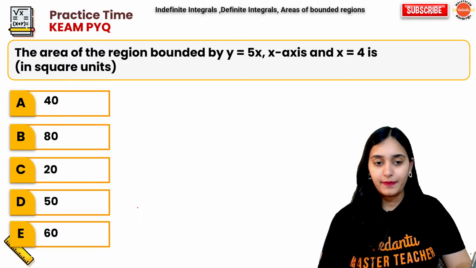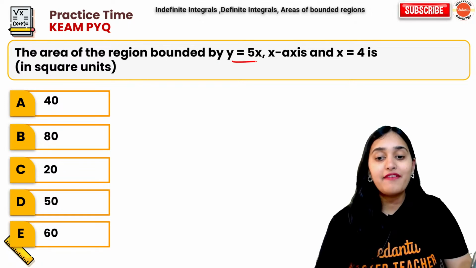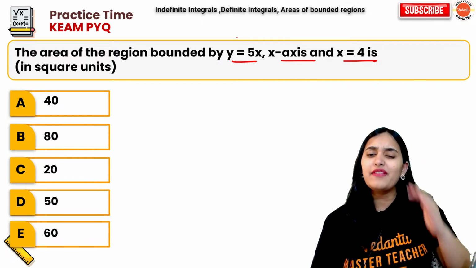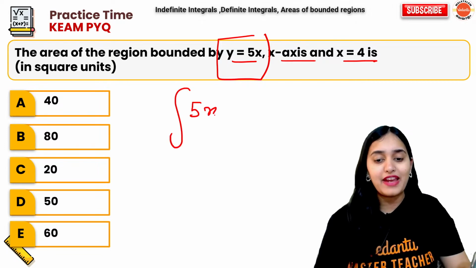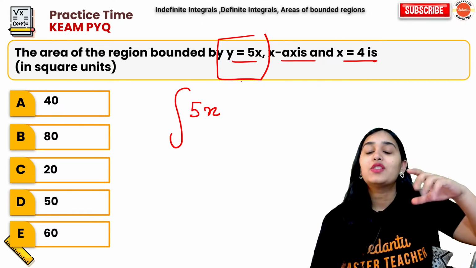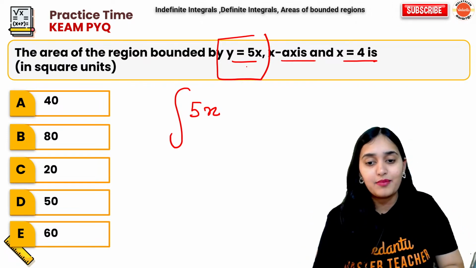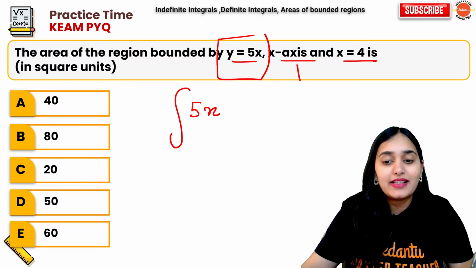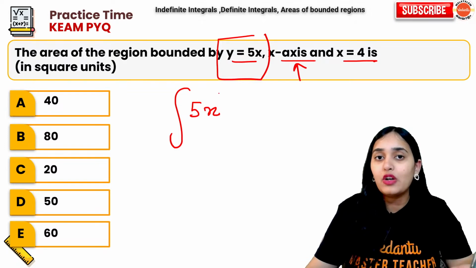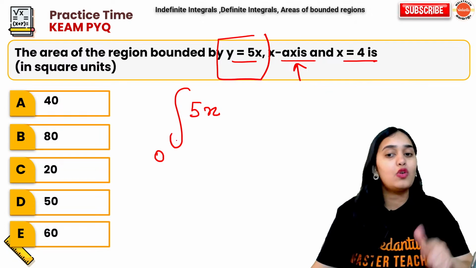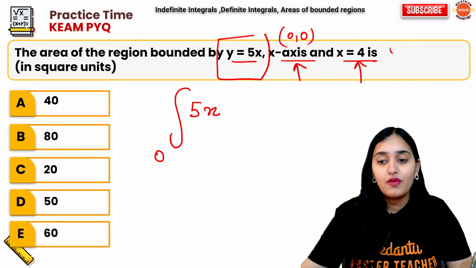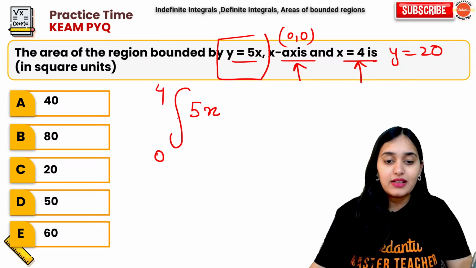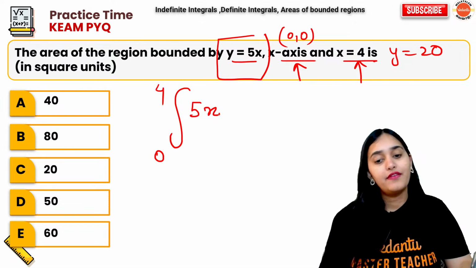Cool. Okay. The area of the region bounded by y is equal to f(x), the x-axis, and x is equal to 4. Very simple. Now there is only one curve, so it will be simply the integration of 5x. But what is the limit? So we have to find out their intersection point. y is equal to f(x) will intersect the x-axis at x is equal to 0, y is equal to 0. So obviously 0, 0 is one point. The second point is when x is 4, y is 20. So between 0 to 4, we want to integrate 5x.